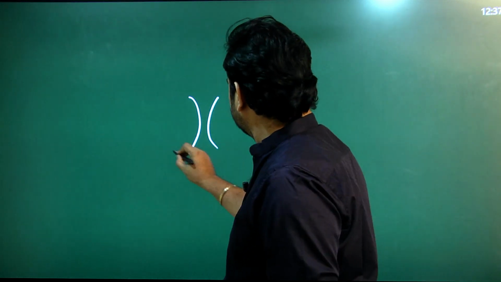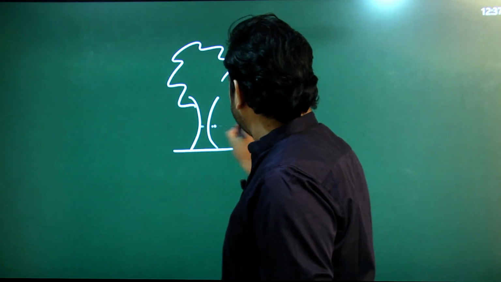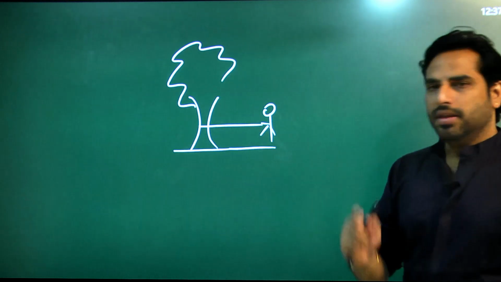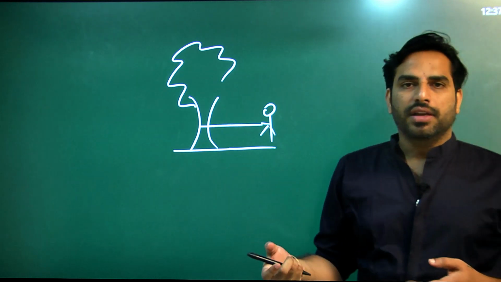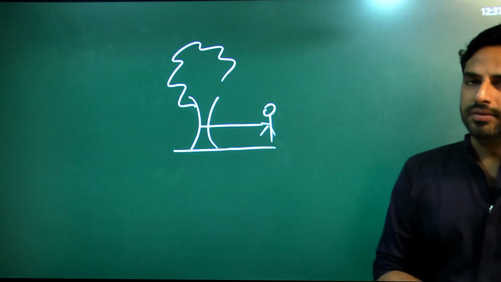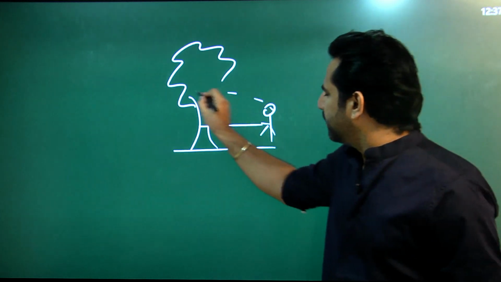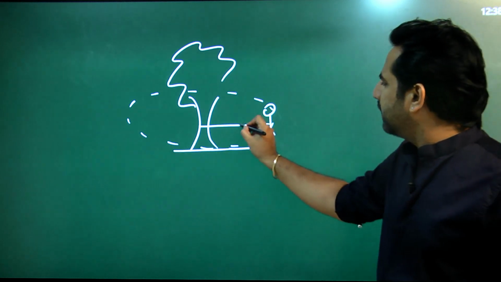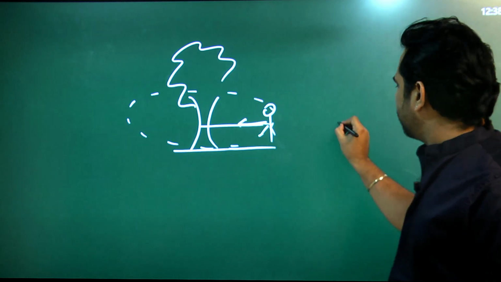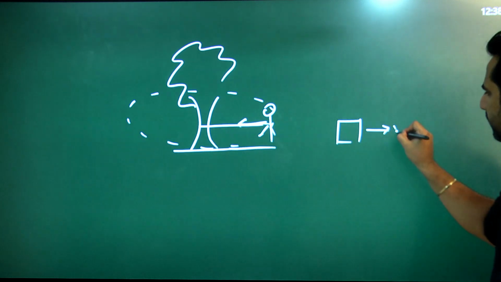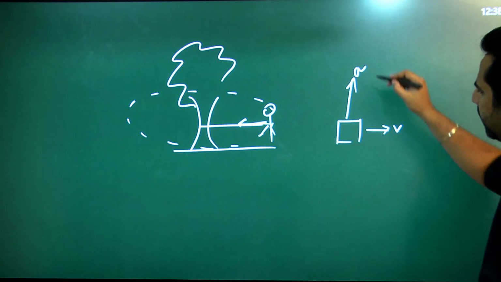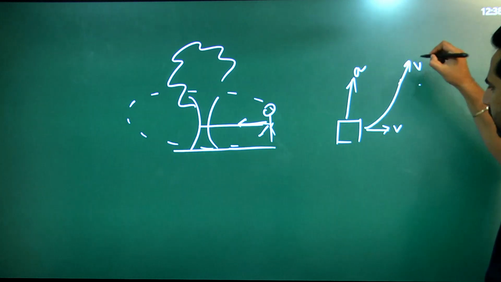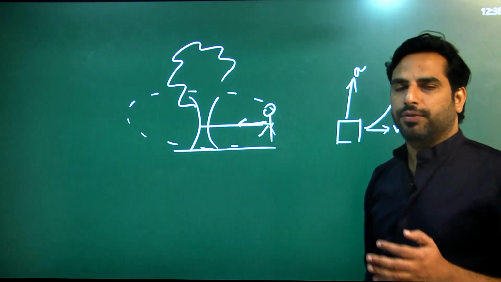For example, consider a tree, and a person has tied himself to a tree and is running forward. So forward is like into the board. So tie yourself to a tree and try running perpendicular to the string. Move forward. In that case, the path the person would trace would be circular path. So this is the case where the force acting on this person is perpendicular to its velocity. So if there is a block which is moving with velocity v and acceleration is perpendicular to it, only the direction of velocity changes, but the magnitude will remain constant, because acceleration is rate of change of velocity.